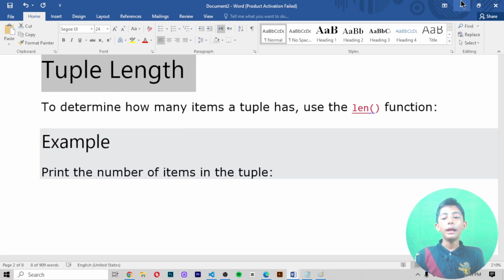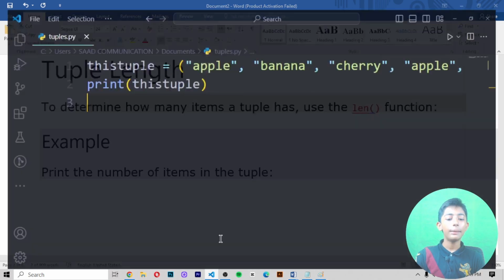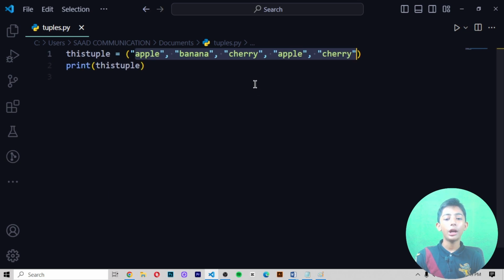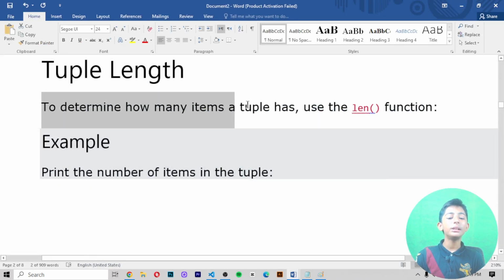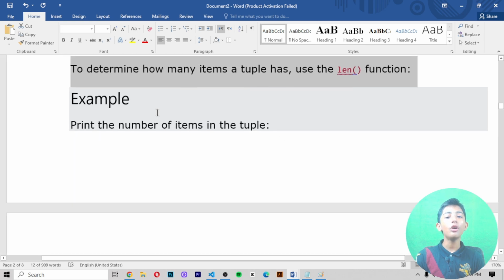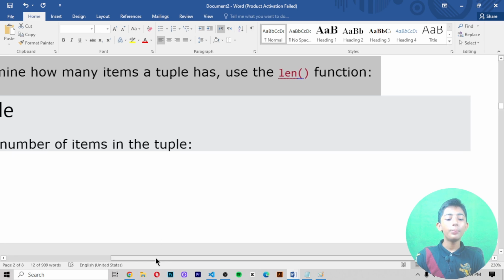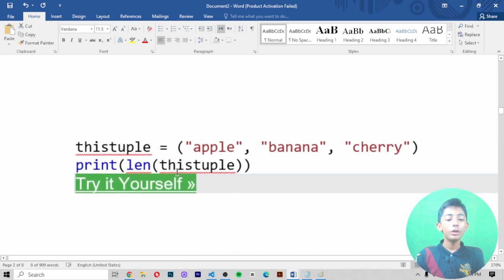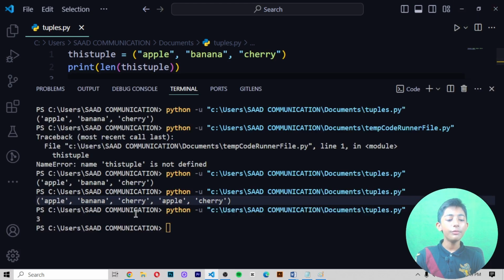Now the tuple length. Let me show you how to determine the length. In this example, I don't know how many items are here. So how do we determine the length? To determine how many items a tuple has, use the len function. For example, if you print the number of items in the tuple, you write it like that. When you copy it, paste it, and save it, it gives me 3. Why? Because here I used the length function.